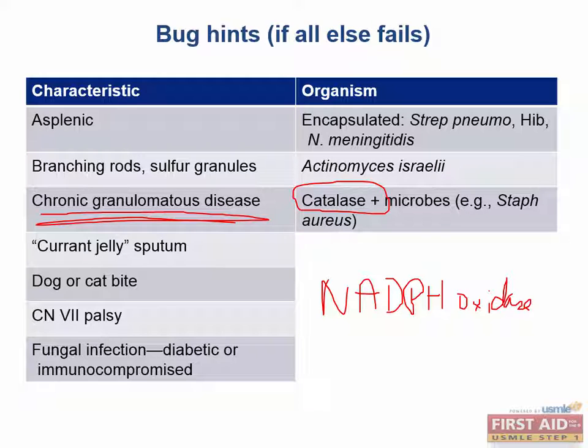There are a number of different microbes that are catalase-positive, most importantly including Staph aureus, Serratia, Pseudomonas, Listeria, Candida, E. coli, and Aspergillus. Staph aureus and Aspergillus are the most common catalase-positive organisms.